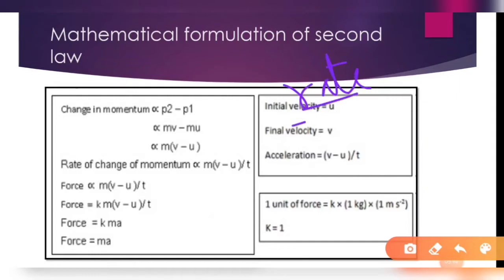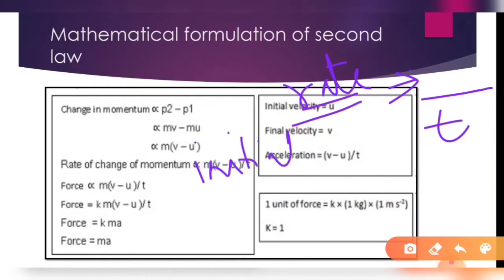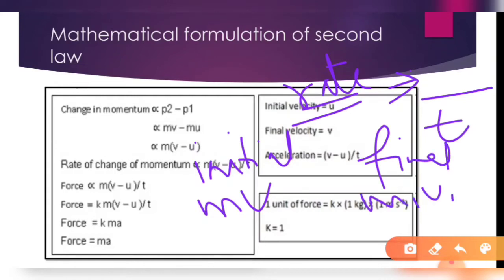When we talk about rate, it means upon time, according to time. The change of momentum: the initial momentum is mu, with initial velocity u, and the final momentum is mv, with final velocity v, the mass being the same.